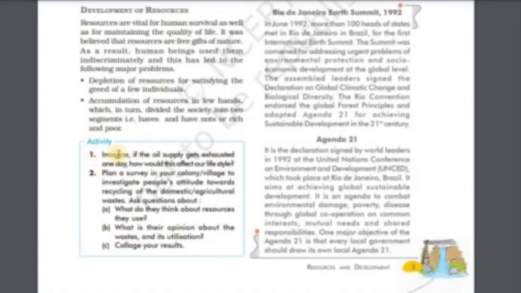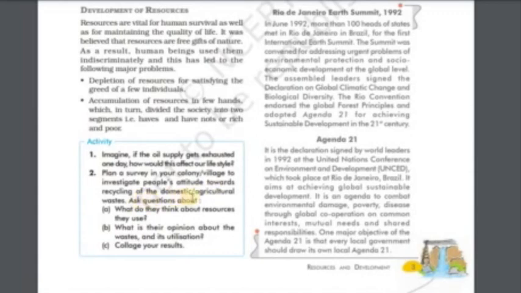Activity. 1. Imagine if the oil supply gets exhausted one day, how would this affect our lifestyle? 2. Plan a survey in your colony or village to investigate people's attitudes towards recycling of domestic or agricultural wastes.